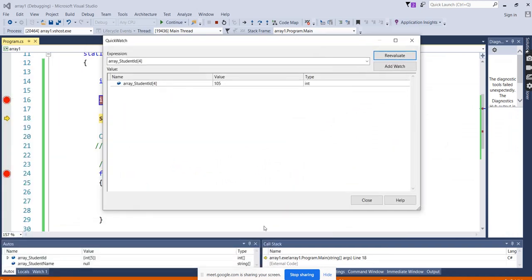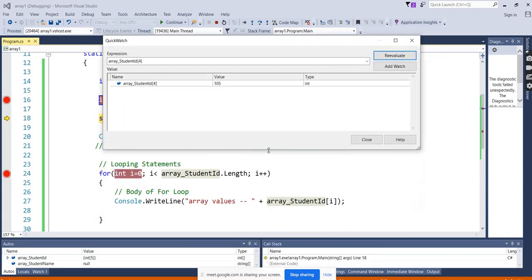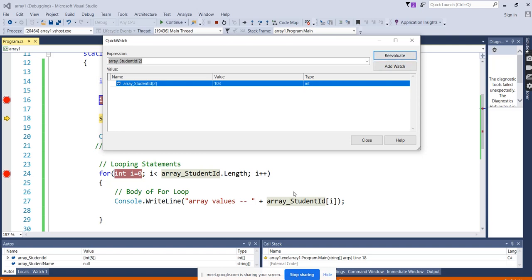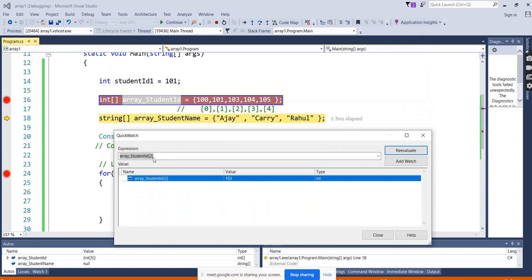In the for loop also, if we look properly, we are doing the same thing that we are practicing and experimenting with here. Here we are hard coding one by one. Here, programmatically, we are incrementing the values. So we come to know that whatever value we pass in this index, that result we are going to see. That's it.